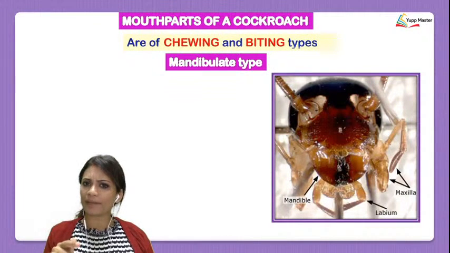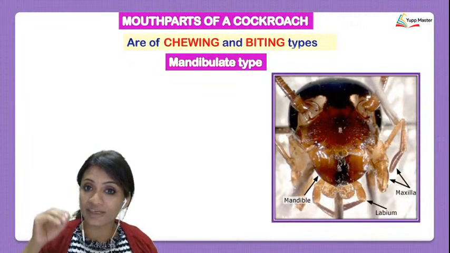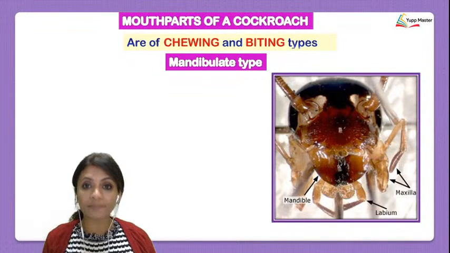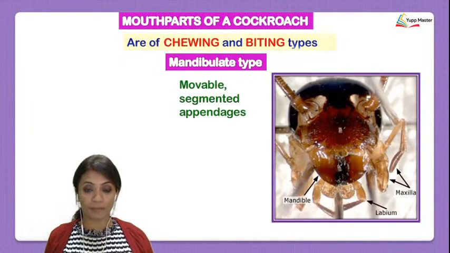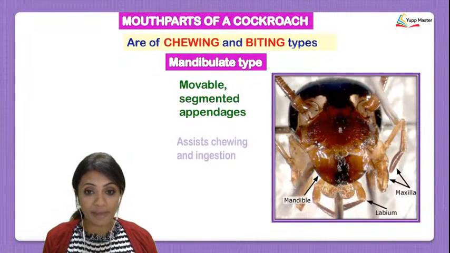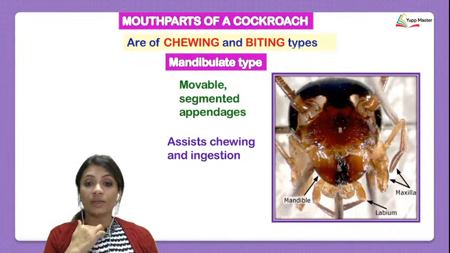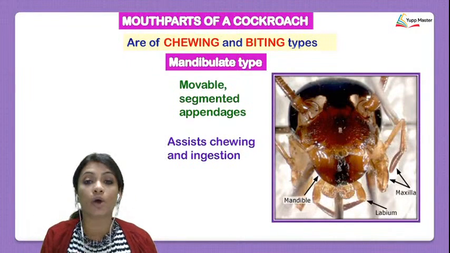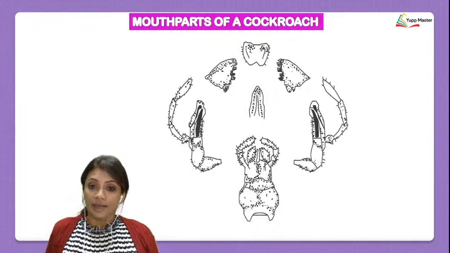If they are chewing and biting, it means that they are going to have teeth. Also they are of a mandibulate type. Let's see what that is all about. They are made up of movable and segmented appendages, and they assist in chewing and in taking food in also. Alright. Now look at this here.